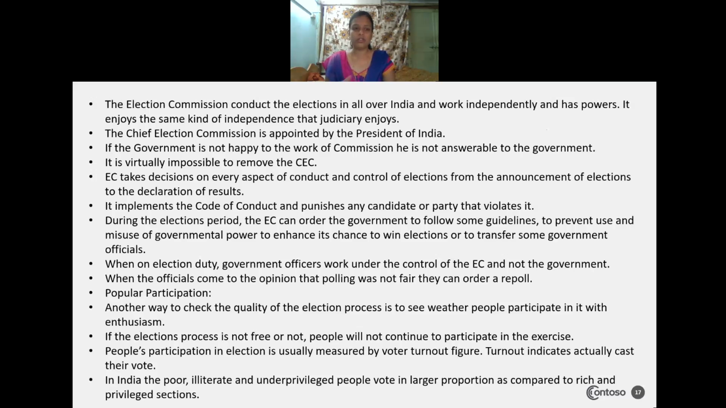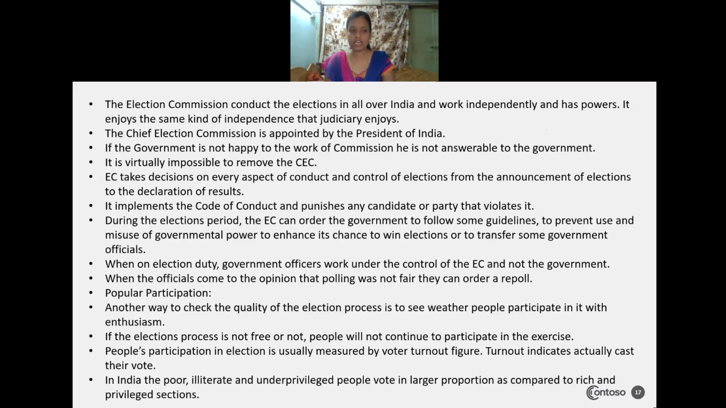Okay, so whatever the code of conduct will be there, it is compulsory that each and every government has to follow these guidelines, to prevent the use and misuse of government power, to enhance its chance to win the election, or to transfer some government officials.